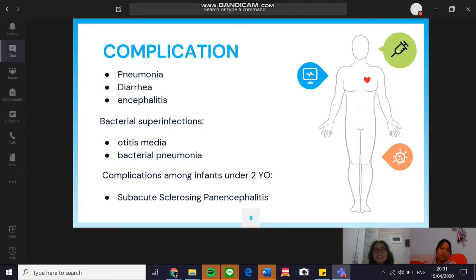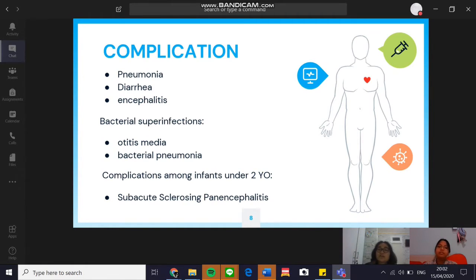Since the virus attacks the brain, intestine, and lungs, it may lead to several complications such as pneumonia, diarrhea, and encephalitis, which can cause death. Measles also suppresses the immune system for up to 6 weeks, and this can lead to bacterial superinfections such as otitis media and bacterial pneumonia. These complications affect infants and children the most. That's why during measles outbreaks, the infant mortality rate was the highest among other age ranges.